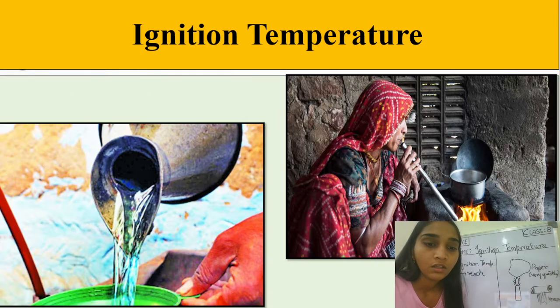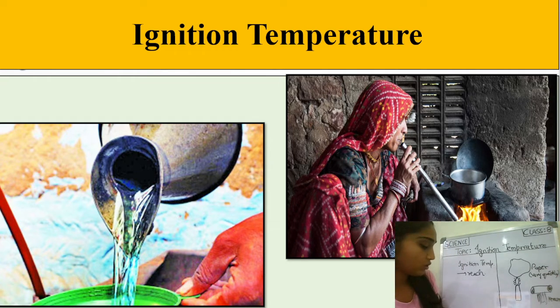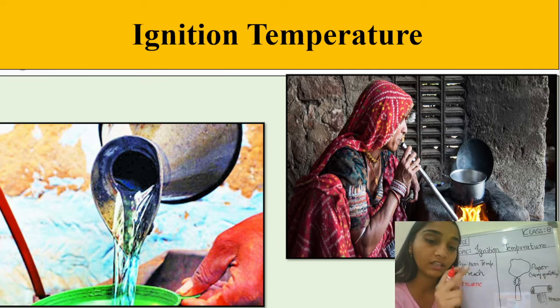Very good, students. So now what can you relate from your daily life about the ignition temperatures of these? Yes, here you can say the burning of wood and kerosene. So out of these two, which will burn very quickly? Yes, students, kerosene will burn very quickly. Why? Because it will reach its ignition temperature very fast. You might have also observed that kerosene, which we use for burning wood, easily catches fire. With the help of kerosene, wood easily catches fire.